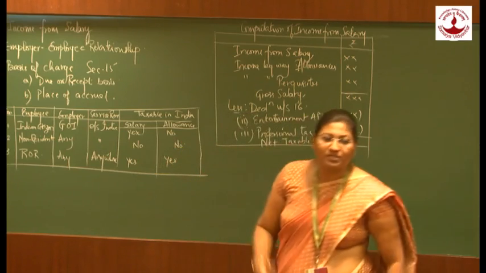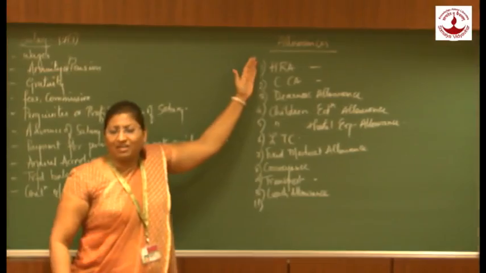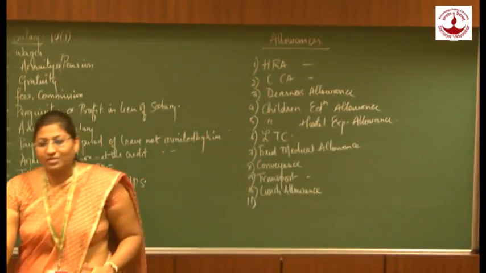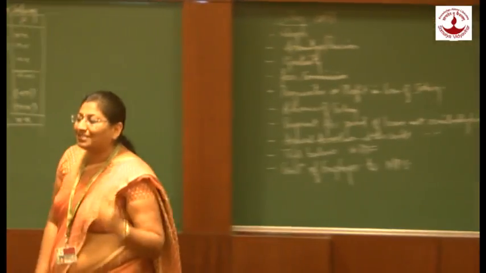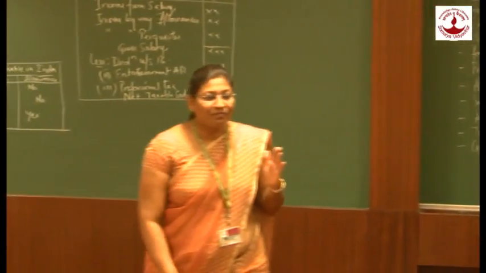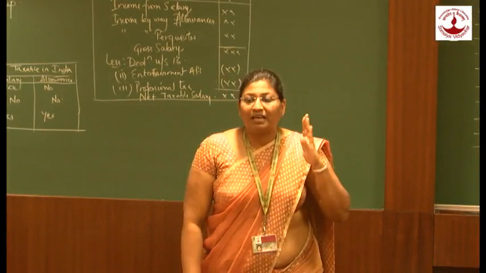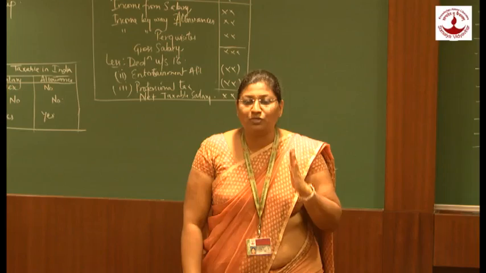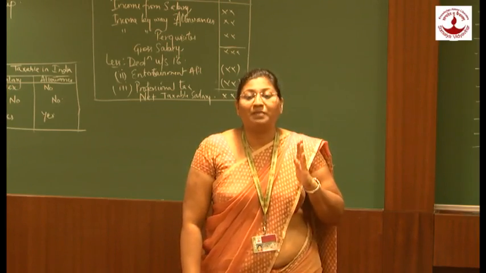So depending upon the scenario, we have certain allowances. Just an elaborated list. What we have is HRA, that is house rent allowance. Under house rent allowance, exemption limits are set under section 10(13A). What does section 10(13A) say? A person can claim house rent allowance exemption only if he resides in a rented premises.